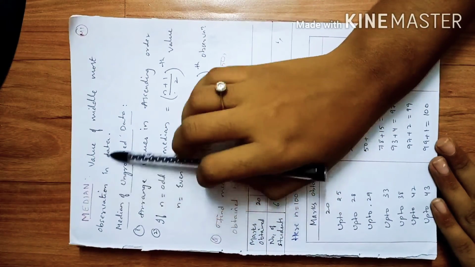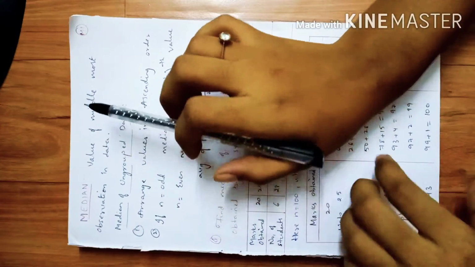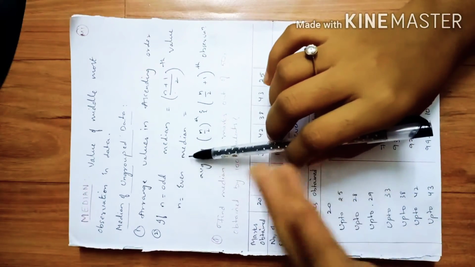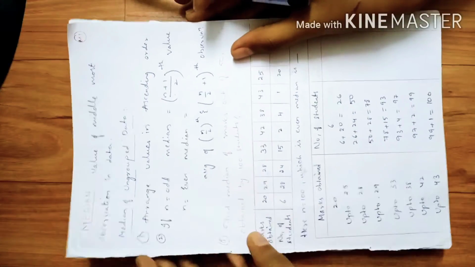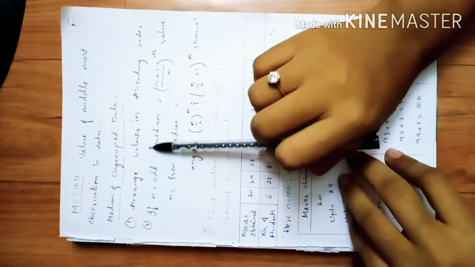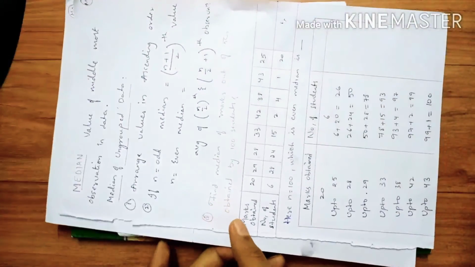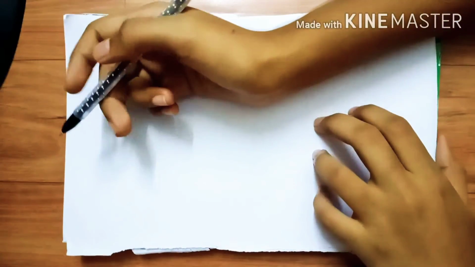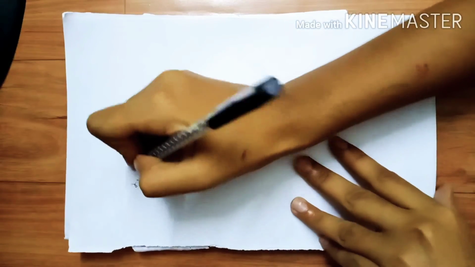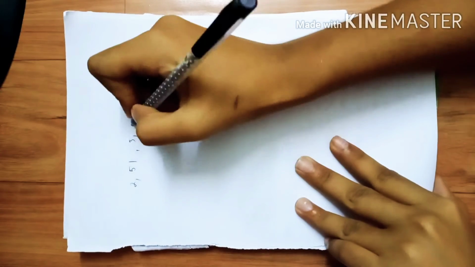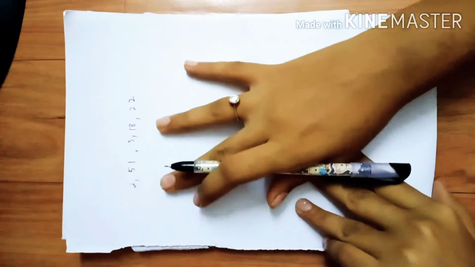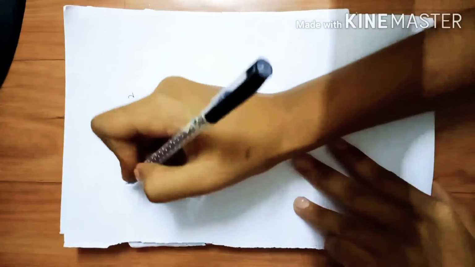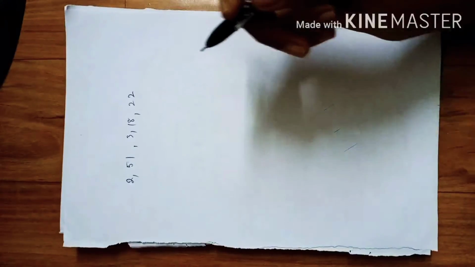So what is median? Median is the middlemost value of data. Whenever you are given some data, the middlemost value is nothing but the median. So I'll explain you with an example. So how do we find the median? Let's suppose we are given data: 51, 3, 22. So let's assume that this is our given data. This is raw data. So we need to find the median now.